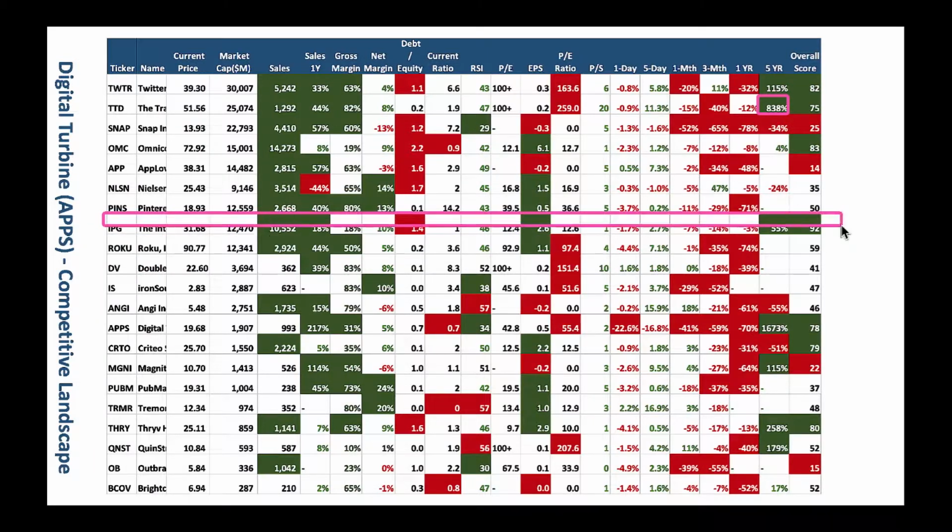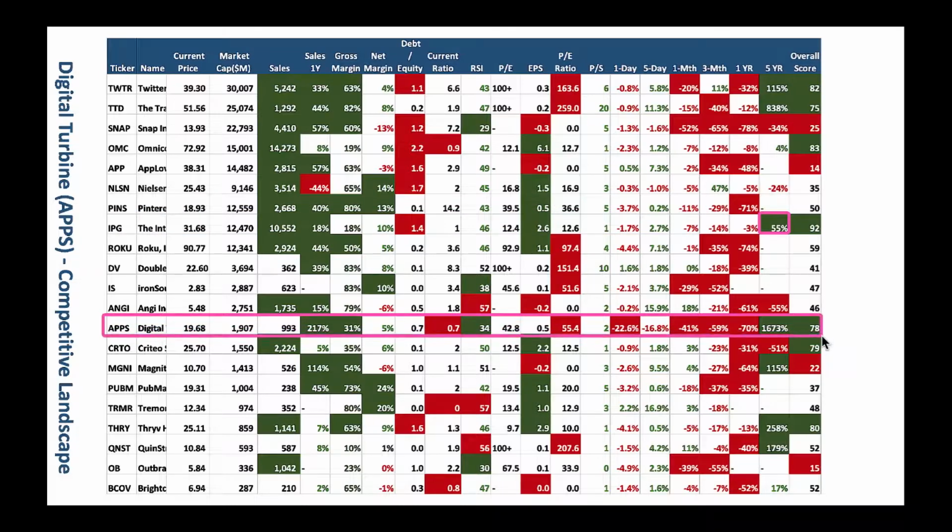IPG has a nice overall score here. They have done very well the past 5 years. Right now, all the digital advertising stocks are down big time. Good to buy some. And look, we got our company here, APPS. Look at that performance in the past 5 years. Great, 1673% performance. Overall score is great. And look at that net margin here, 5%. It's making money. It's a good one to buy at these levels here.